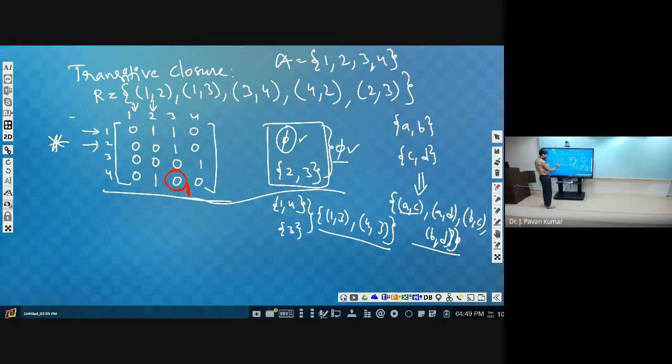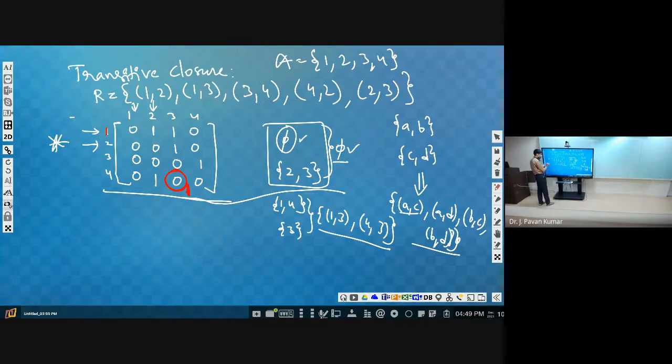So 4 comma 3 we have to put 1. Now the updated one is containing 0110 in the first row, in the second row we are having 0010, third row 0001, fourth row 0110. Okay, this is the updated matrix that we will be considering next.